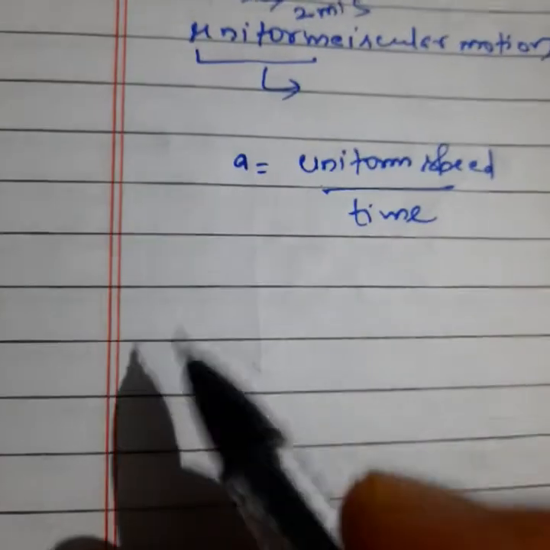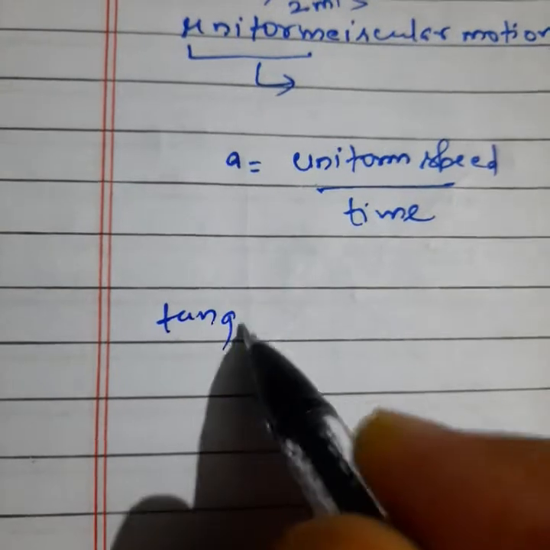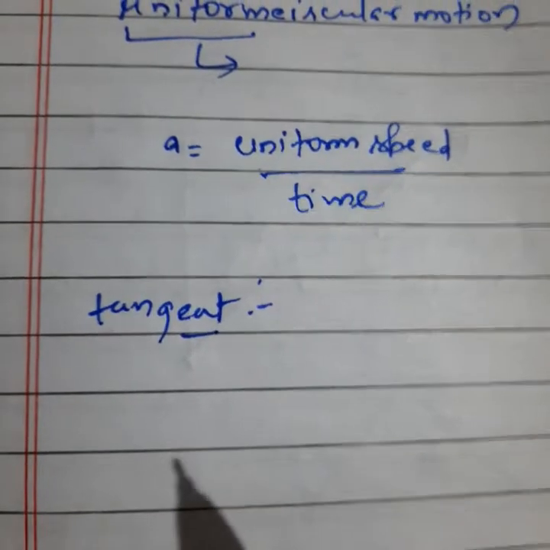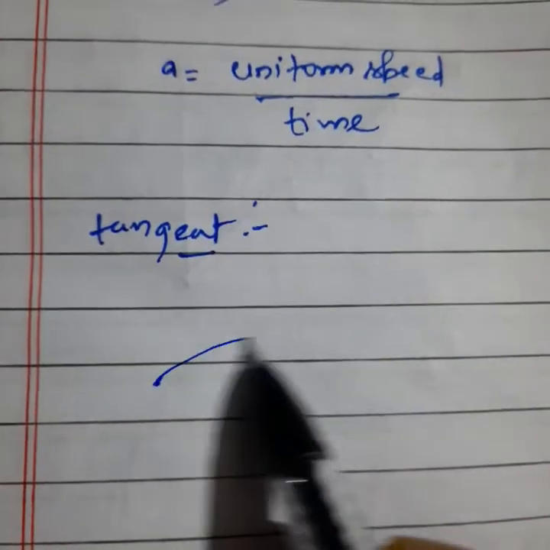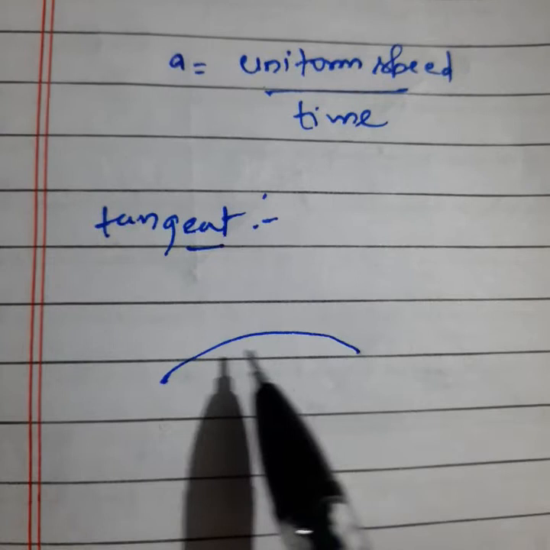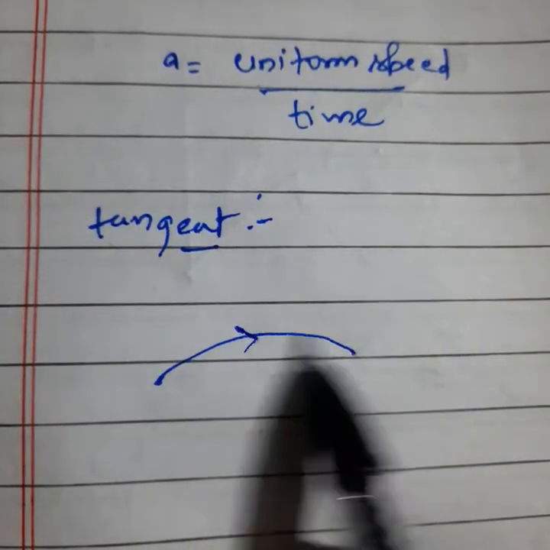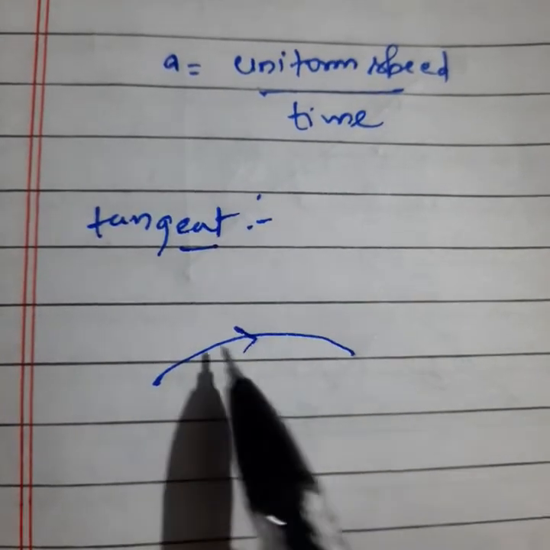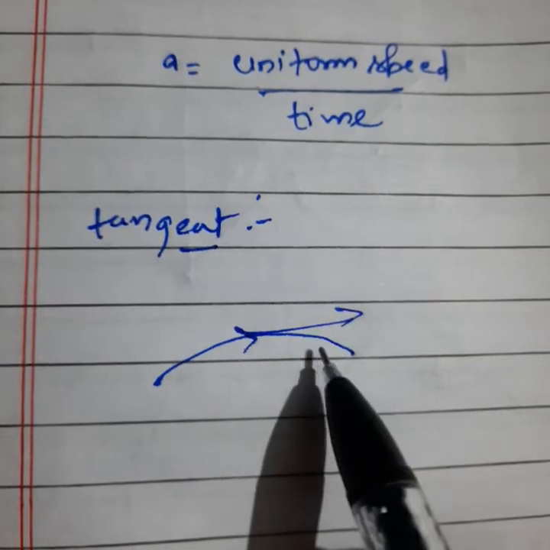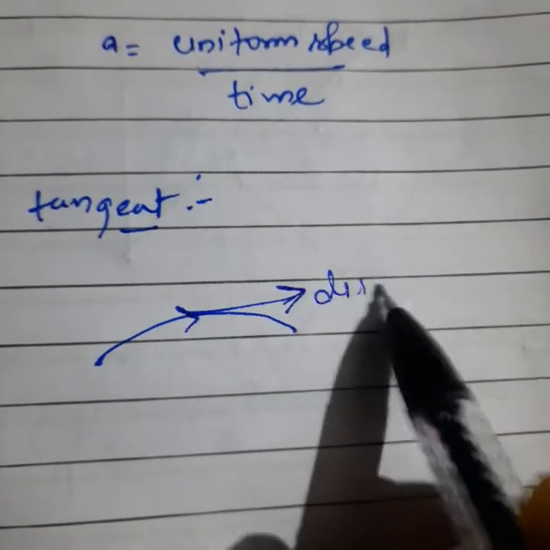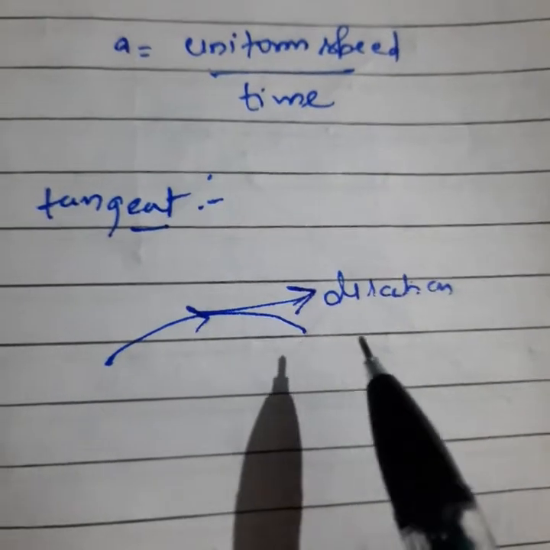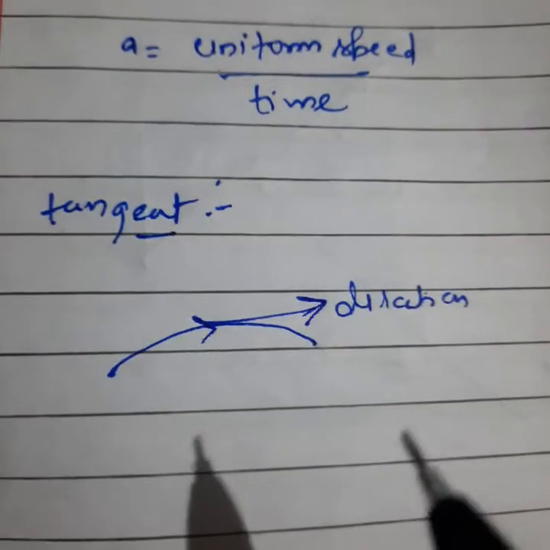The second thing I'm going to discuss is how circular motion comes into the direction concept. The second thing I'm going to tell you is tangent. Tangent is a kind of line or function which tells us about the direction only. Listen, if anything is in curve or circular form, you will not be able to tell the direction of this curve. So what will you do? You will draw a tangent on this line. By this tangent you can find the direction of the curve, meaning in which direction it is rotating or moving.